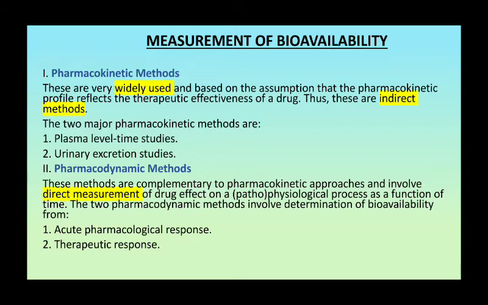So the next is the measurement of bioavailability. It is categorized into two: first is the pharmacokinetic, and second is the pharmacodynamic methods. First, the pharmacokinetic method is widely used. It is based on the assumption that the pharmacokinetic profile reflects the therapeutic effectiveness of a drug. Thus, these are indirect methods, and there are two major methods: first is the plasma level time studies, and second is the urinary excretion studies.